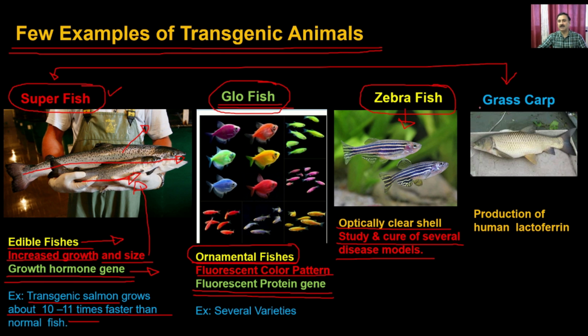And then you have the grass carp. Grass carp is being used to produce human protein. For example, you can have the production of human lactoferrin. Lactoferrin is an important protein required for humans, and you can get it in large quantities simply by having a transgenic fish. So these are the different types of fishes you can develop with the help of transgenesis.